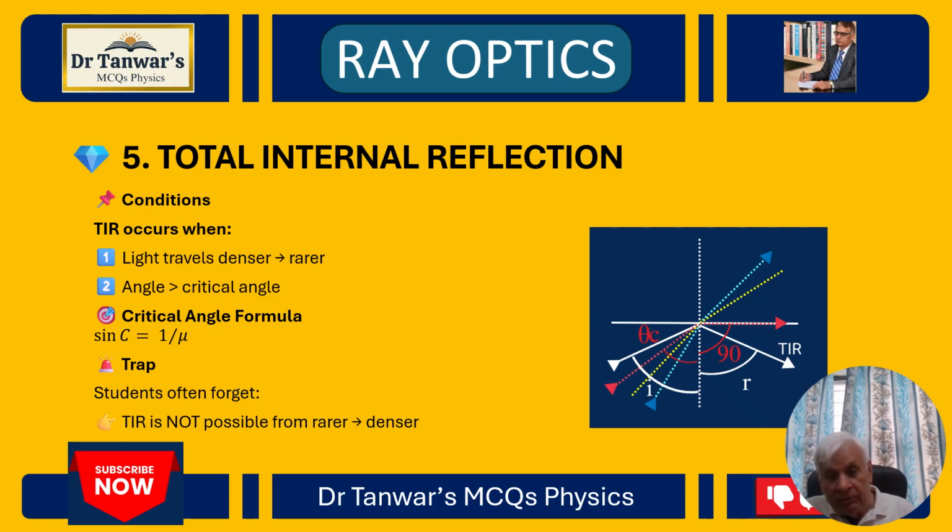So the sine of the critical angle is 1 over the refractive index. Students often forget that total internal reflection is not possible from rarer to denser medium.